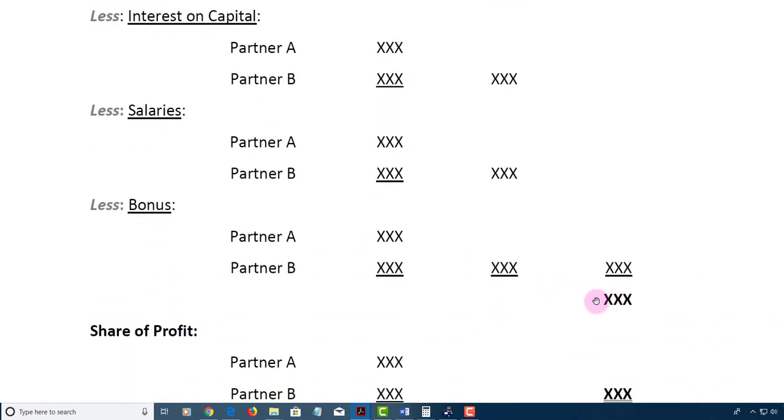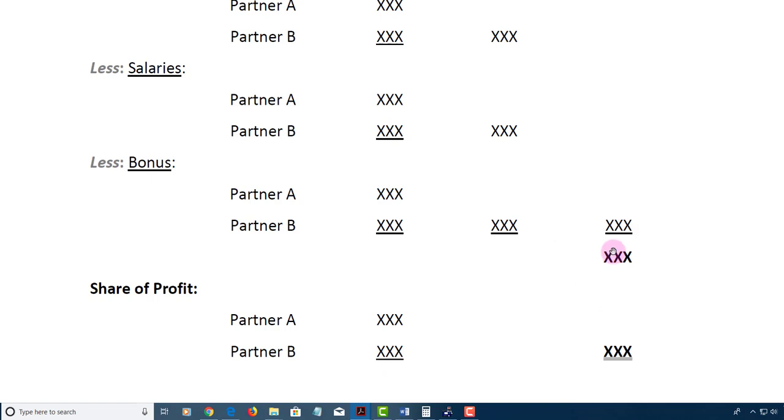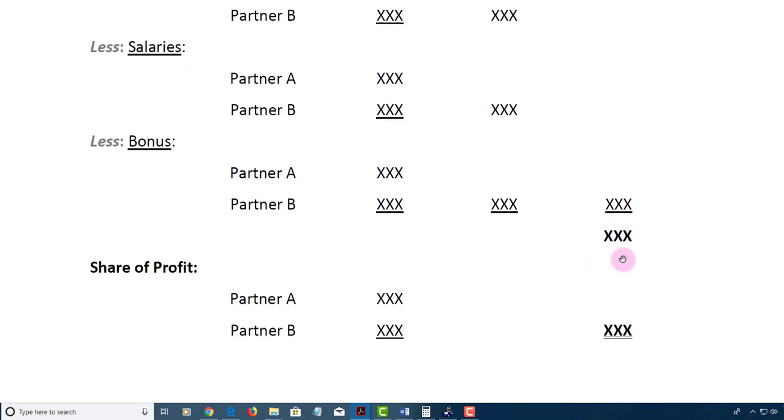Now that will take you to a point where you have profits that are now available for sharing. Now the profit will be shared between or amongst the partners. If there are two partners, between; more than two, amongst the partners. And to share the profit, you would need to know what method is being implemented.